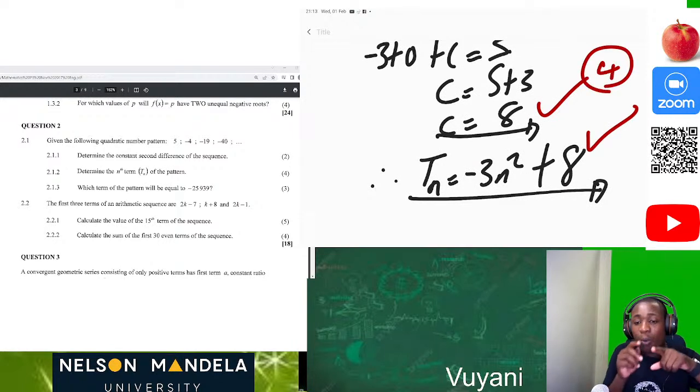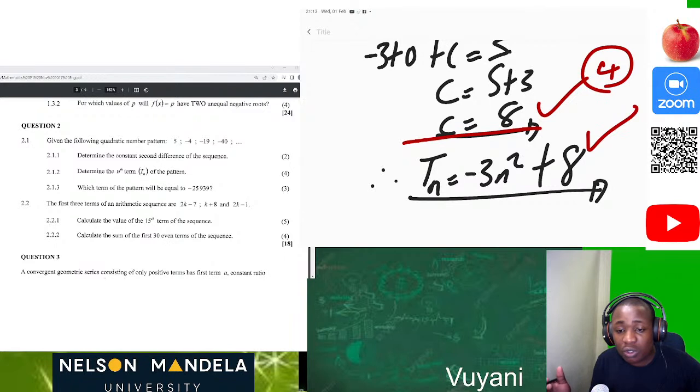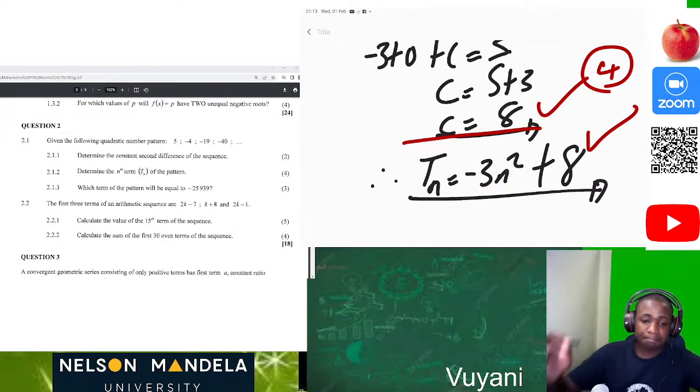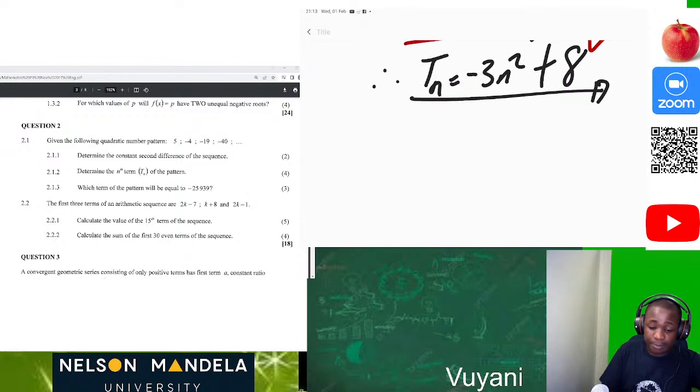So be aware, or be sure about whatever you do, because mostly students love to leave it at this stage, by just calculating the value of a, b, and c, and not concluding that Tn is equal to -3n squared plus 8. If you don't conclude, you won't get full marks. You'll be marked partially and you have 3 out of 4. So please don't make those silly mistakes, because what we want is a distinction. Okay, let's move.